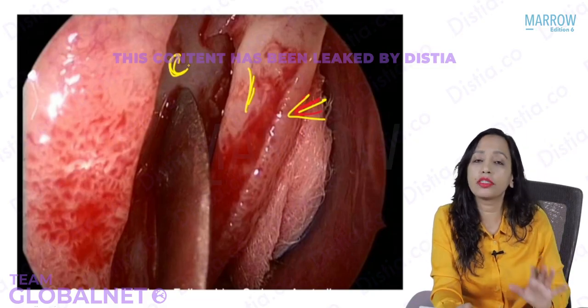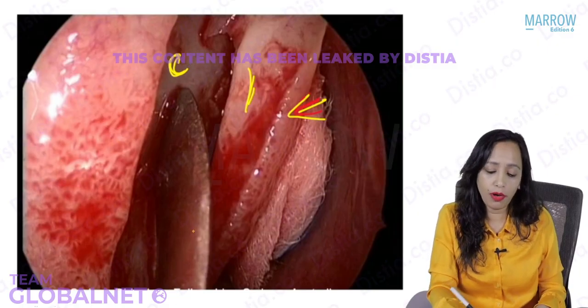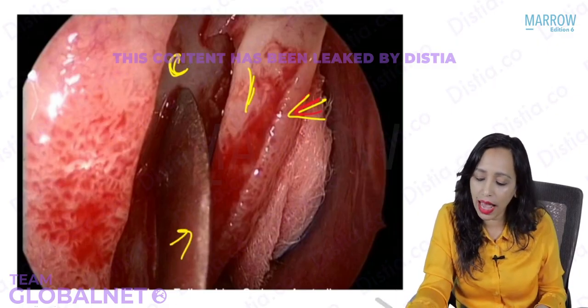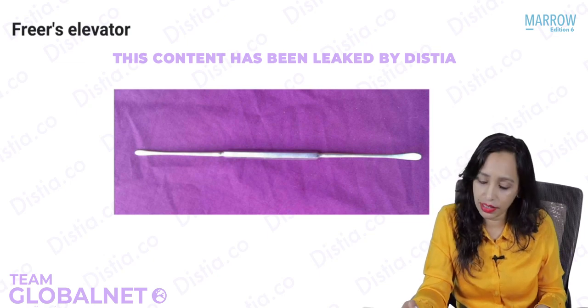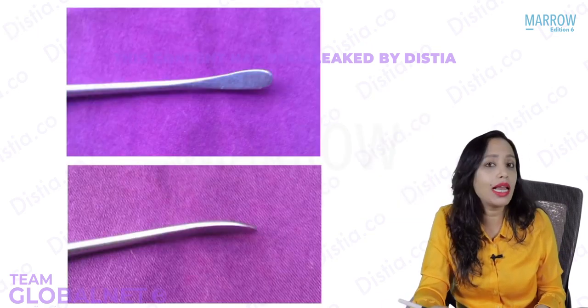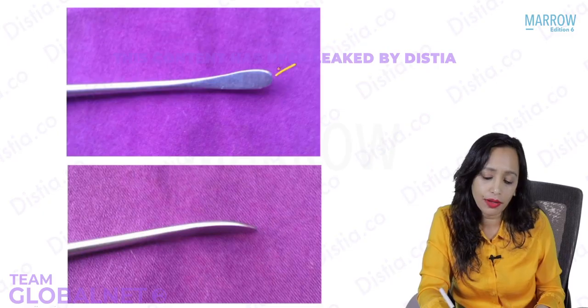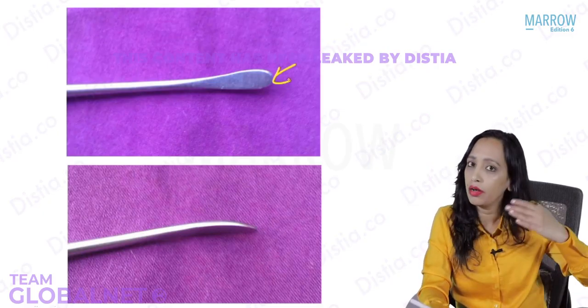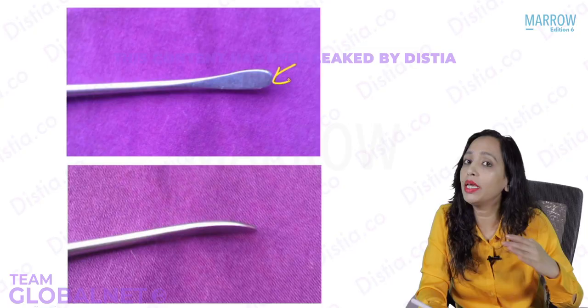We can see the cartilage exposed here, and this we do with the help of this instrument. This is what is known as the Freer's elevator. So this is how the Freer's elevator looks like. It has a blunt end, and this can easily raise the flap from over the cartilage.